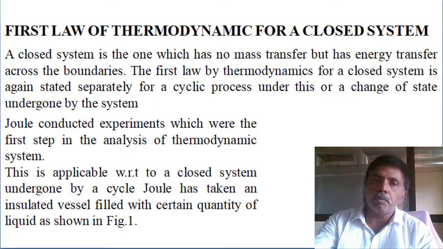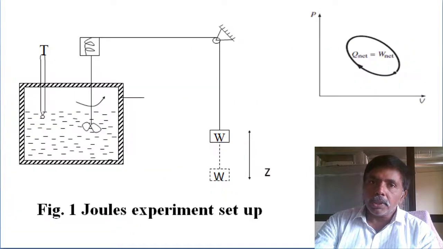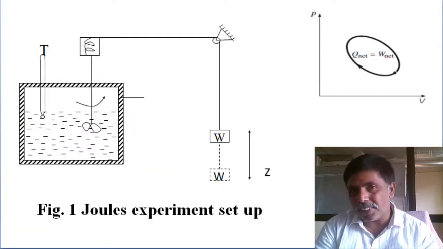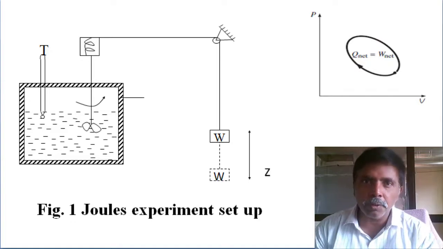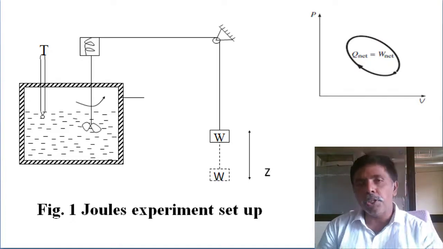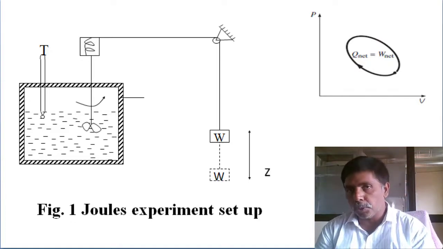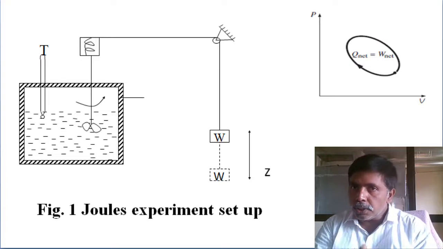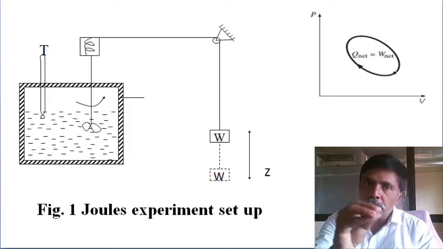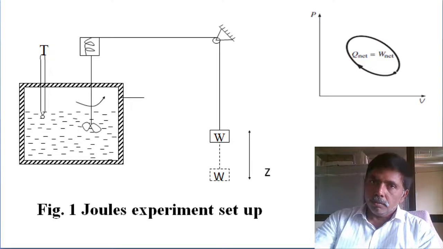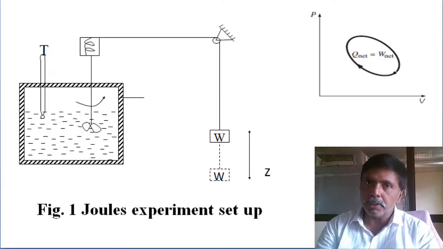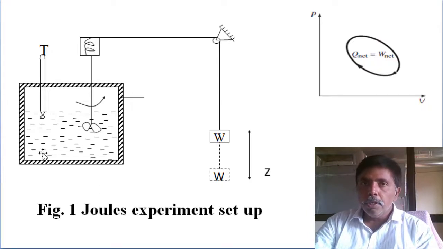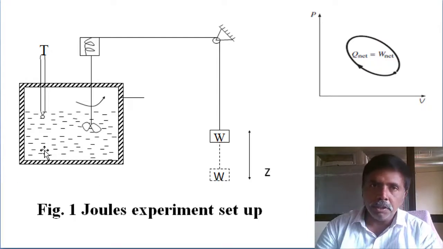Suppose a closed system undergoing cyclic operation, because these all are statements. The only scientist who developed the evidence for the statement is Joule. That's why every time we discuss Joule's experiment. Closed system undergoing a cyclic process: what is the first law of thermodynamics? From his experimental results, the statement came to the picture. He selected one vessel filled with liquid. Initially, he filled water only.